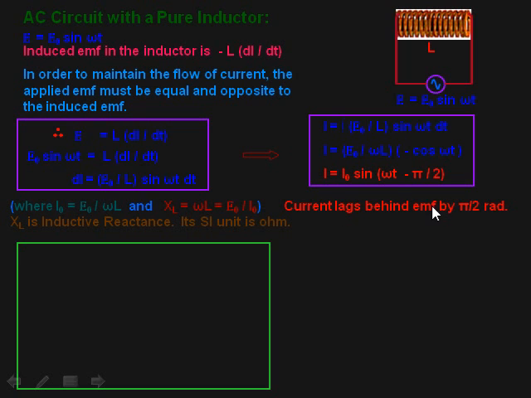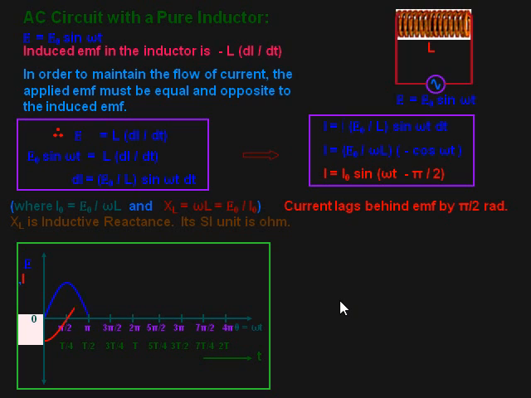So current lags behind EMF by pi by 2. That's what. See the wave diagram. See, this is EMF. When EMF is 0, the current is in negative direction. When EMF is maximum, current is 0. When current is maximum, EMF is 0.